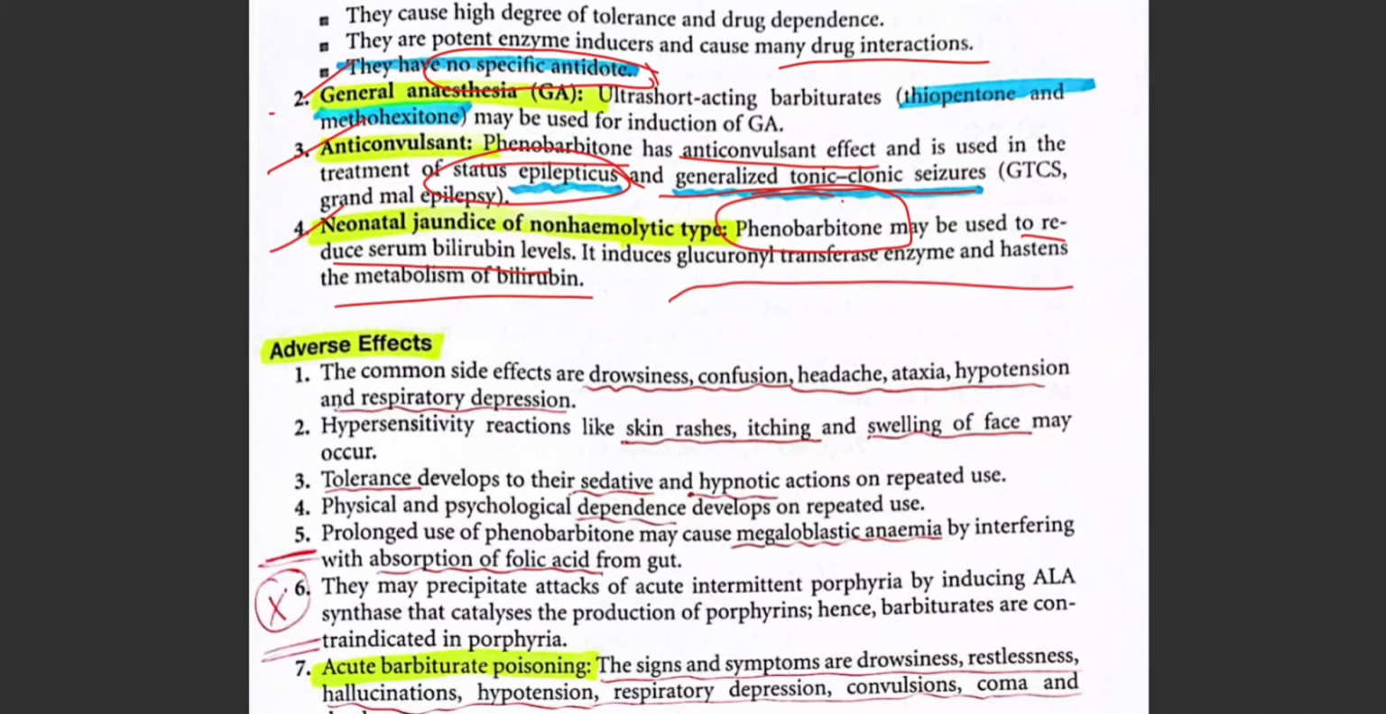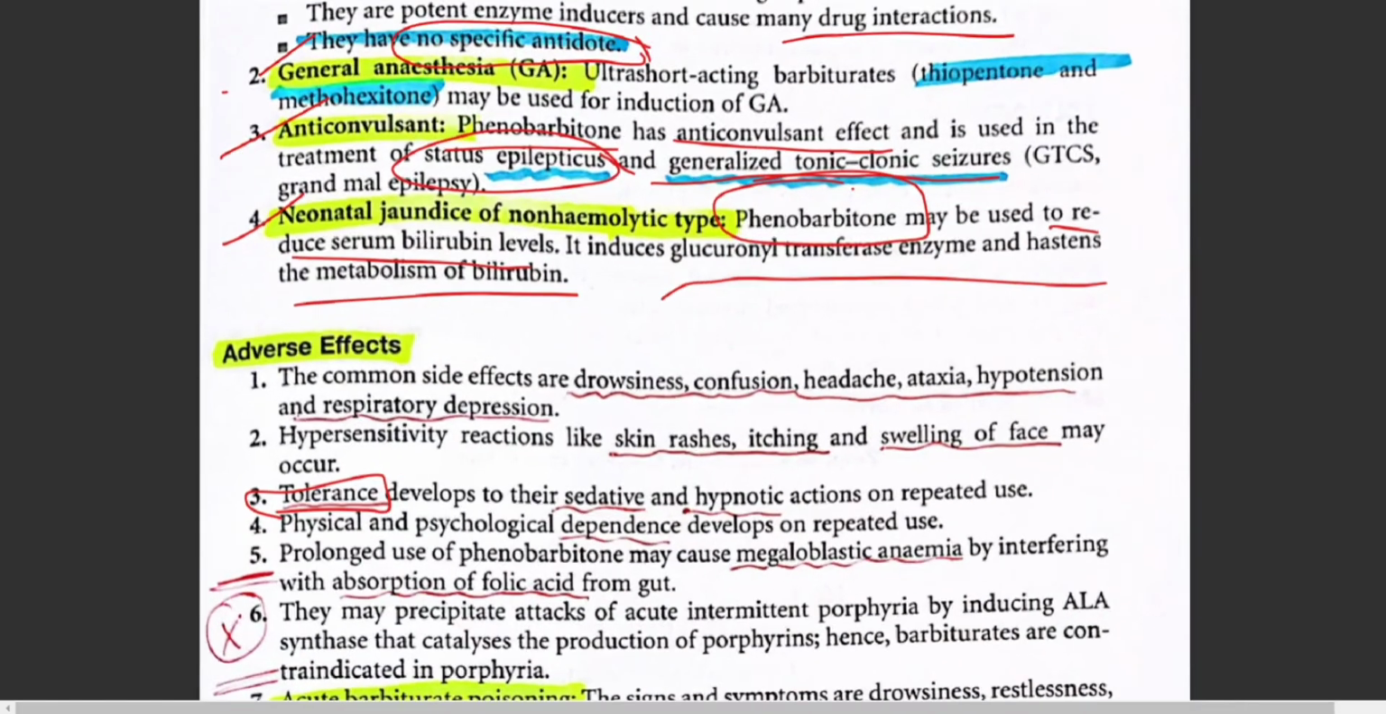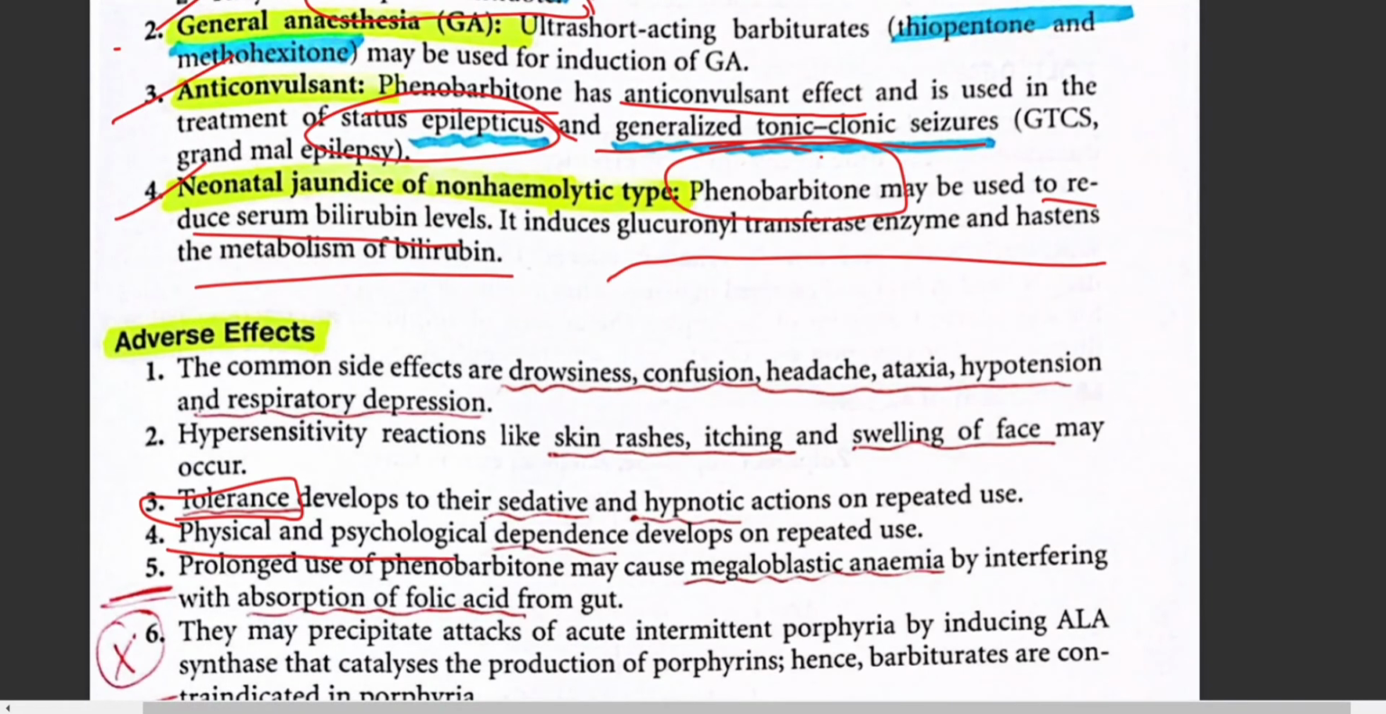That's what I've said. Tolerance, when you get addicted a lot, it causes drug dependence. It also causes the sedative and hypnotic actions on repeated use. Physical and psychological dependence develops on repeated use, and prolonged use of phenobarbital may cause megaloblastic anemia because there is a decrease in the absorption of folic acid from the gut.